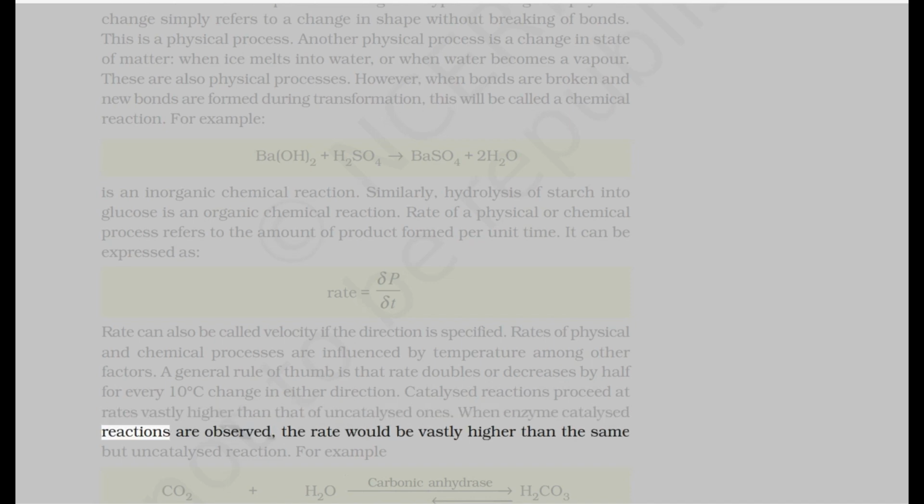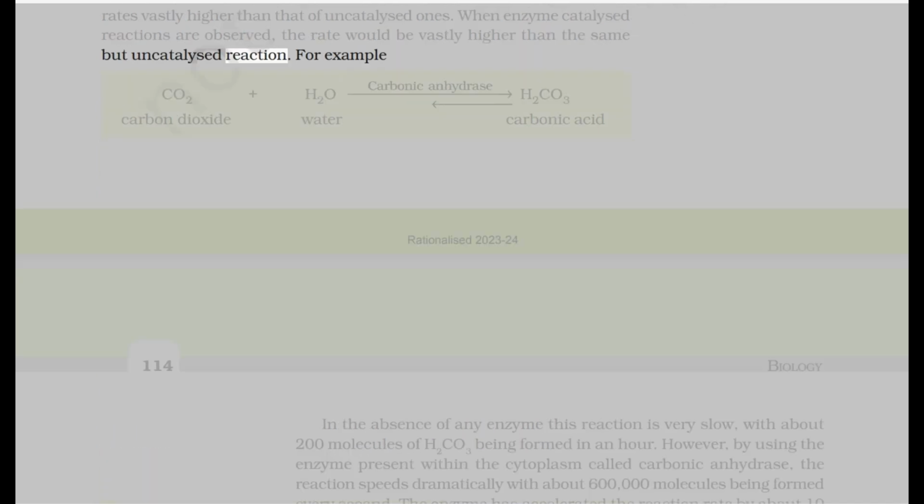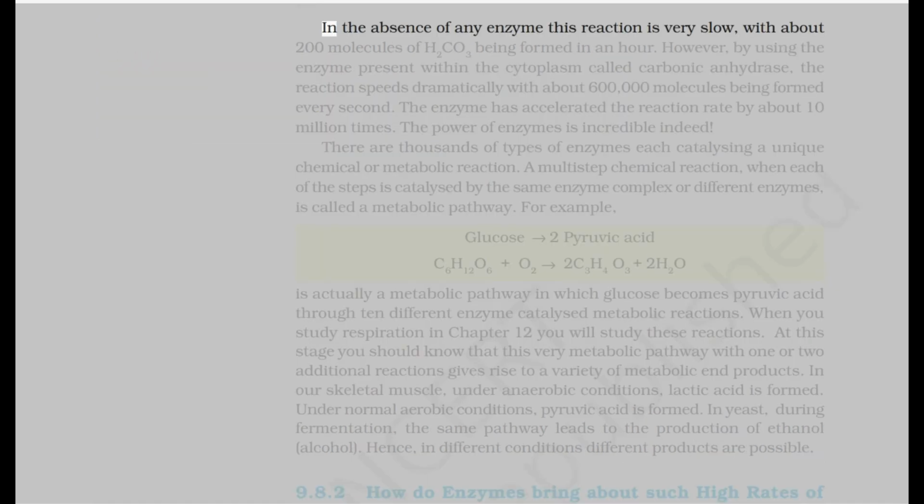When enzyme catalyzed reactions are observed, the rate would be vastly higher than the same but uncatalyzed reaction. For example, carbon dioxide + water → carbonic acid. In the absence of any enzyme, this reaction is very slow, with about 200 molecules of H2CO3 being formed in an hour. However, by using the enzyme present within the cytoplasm called carbonic anhydrase, the reaction speeds dramatically with about 600,000 molecules being formed every second. The enzyme has accelerated the reaction rate by about 10 million times. The power of enzymes is incredible indeed.